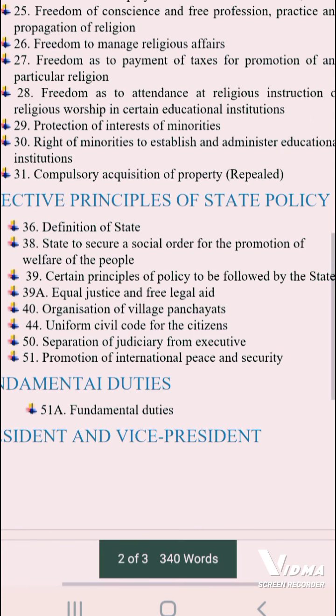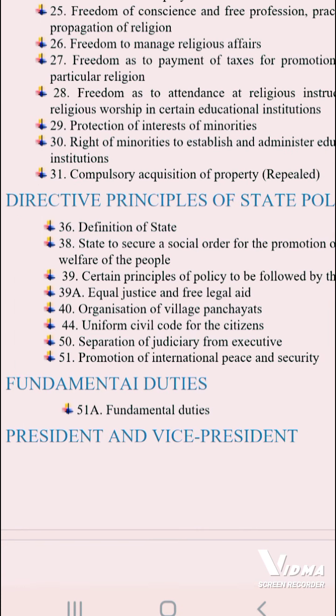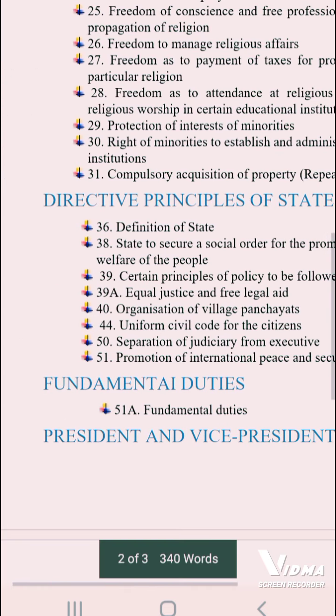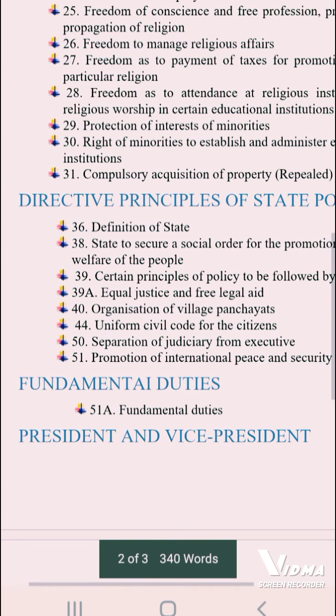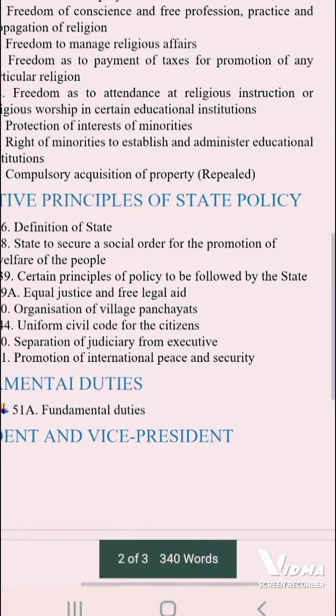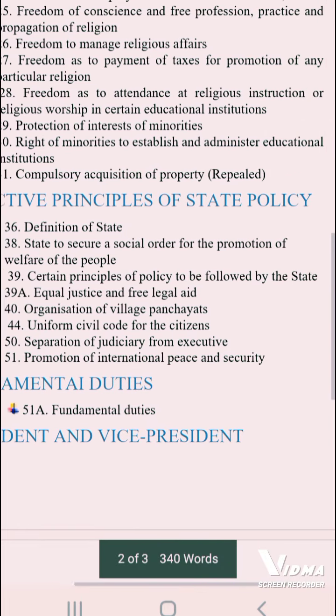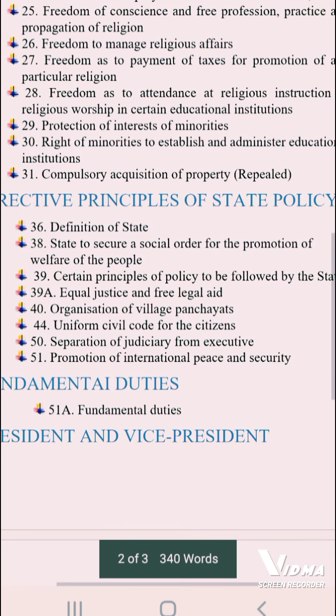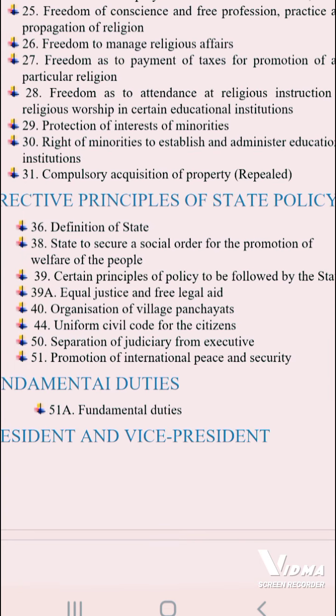Then directive principles of state policy. 36, definition of state. 38, state to secure a social order for the promotion of welfare of the people. 39, certain principles of policy to be followed by the state. It's necessary for the state to follow them. So 39A, equal justice and free legal aid.